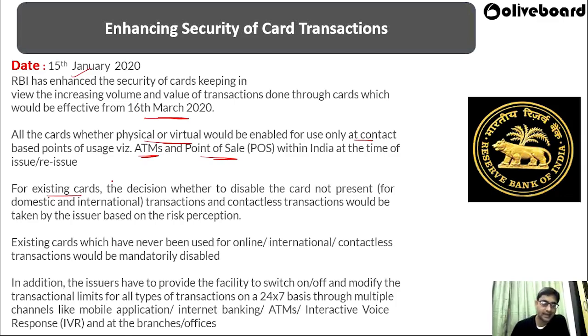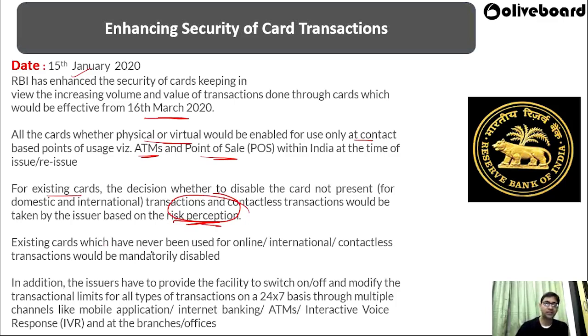For existing cards, the decision whether to disable card not present transactions and contactless transactions would be taken by the issuer based on risk perception. So for those cards which are now in place and working on contactless transactions, whether to disable them or not has to be decided by the issuer bank based on risk perception, whether there is any risk in utilizing the card.